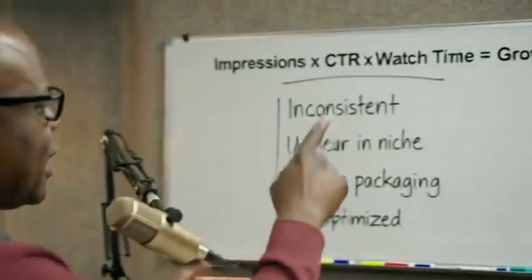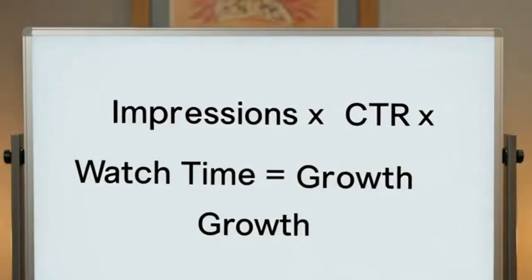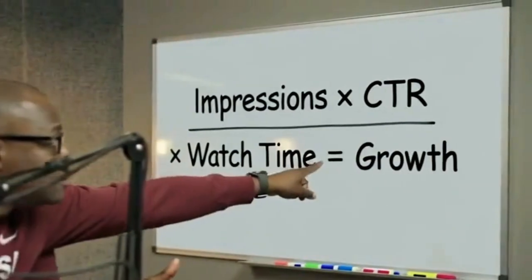Most creators are not shadow banned. They are inconsistent, unclear in niche, weak in packaging, not optimized. Shadow ban is rare, strategy mistakes are common. Before blaming YouTube, audit your system, because growth is math. Impressions, CTR, and watch time eat growth. Master those 3, and shadow ban won't matter.